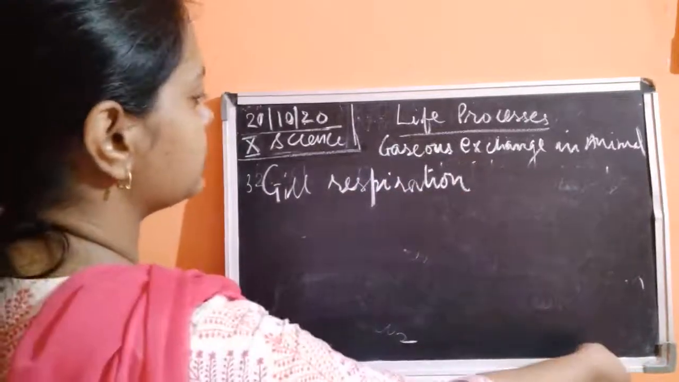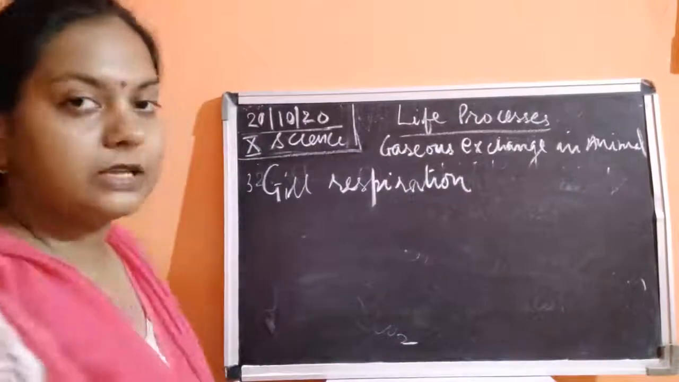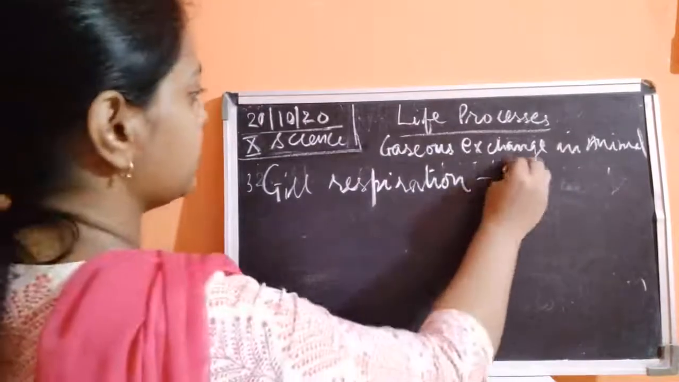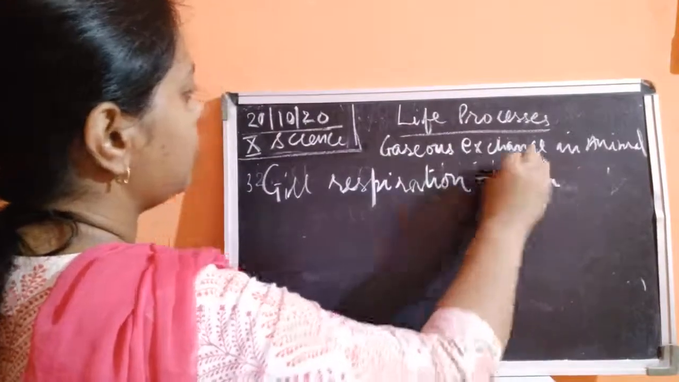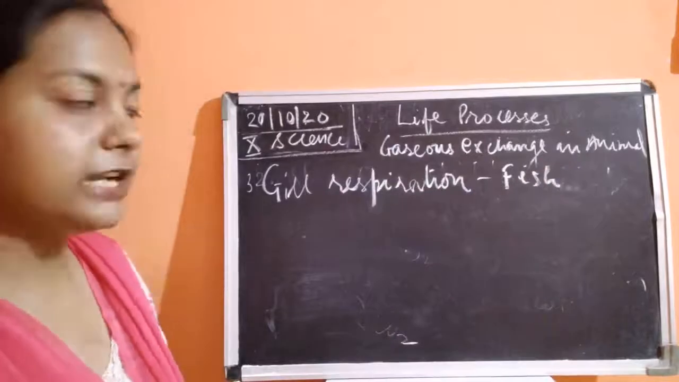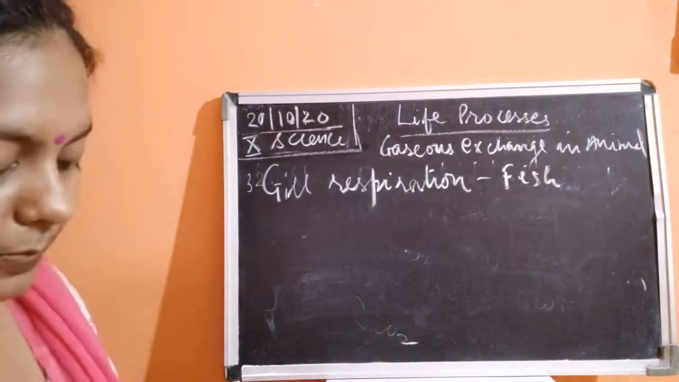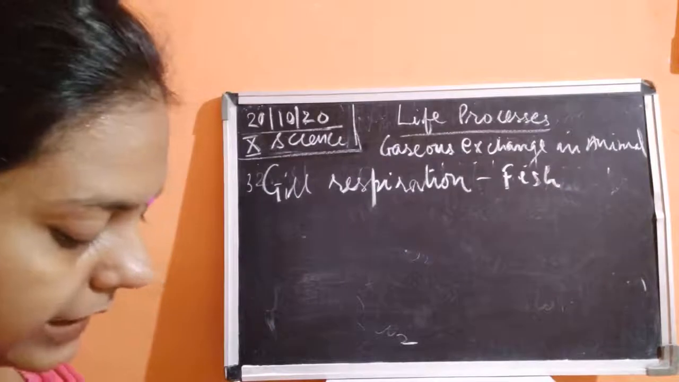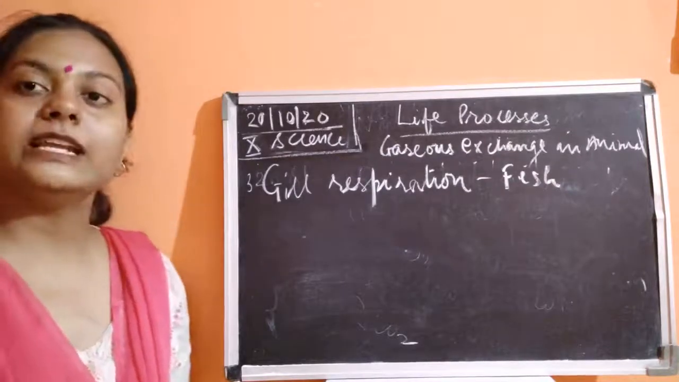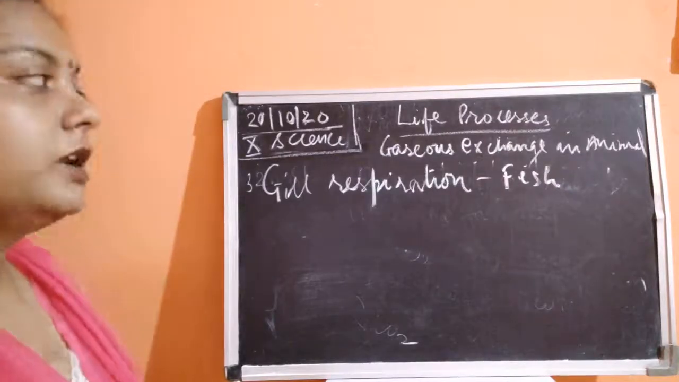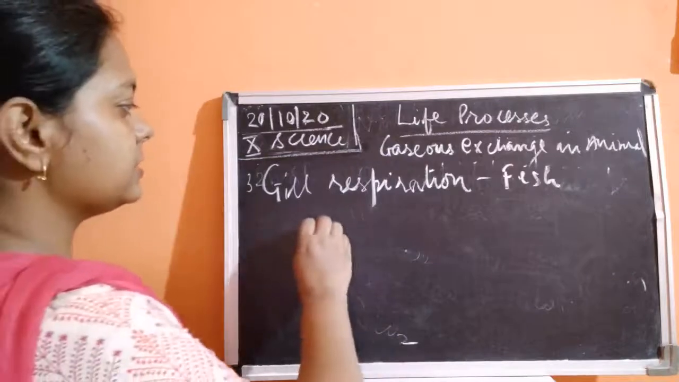As you know, where is this gill present? Gill is present in the fish. Examples are fish or prawns, or it could be tadpoles. So fish is the special animal where gill respiration is taking place. Now what happens in gill respiration? See, suppose that